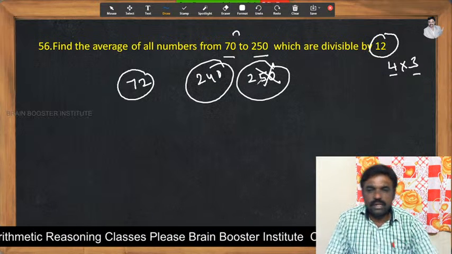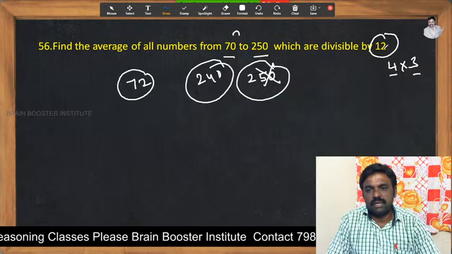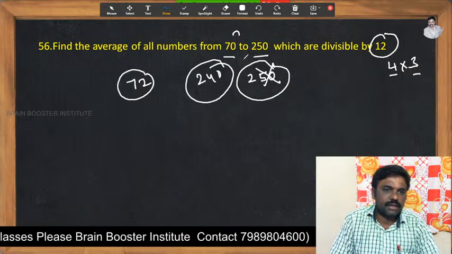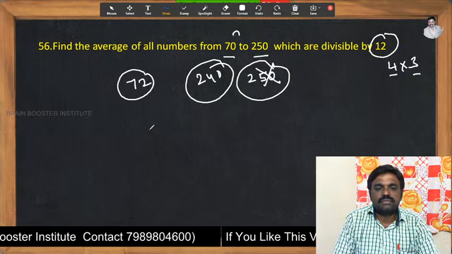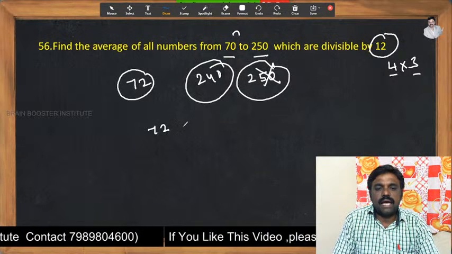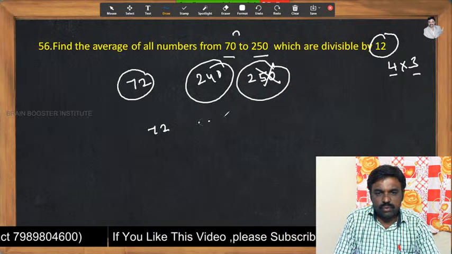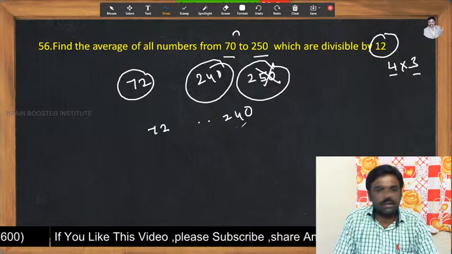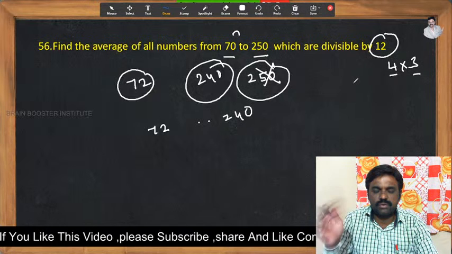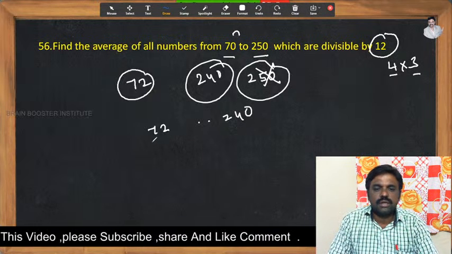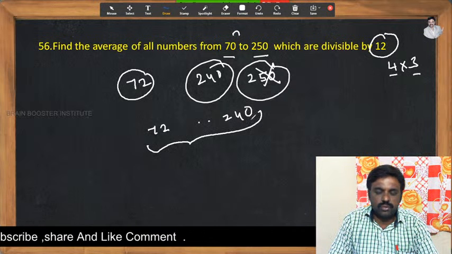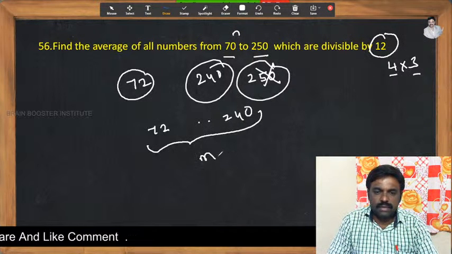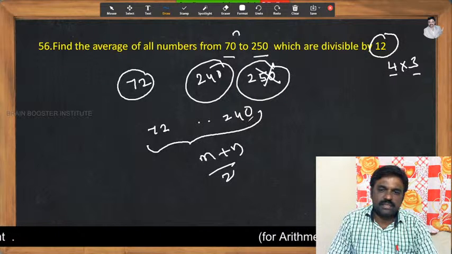Now 240 is the last multiple of 12 between 70 and 250. So we need to calculate the average from 72 to 240. These are all even numbers, because multiples of 12 are always even numbers. We have already learned that (m plus n) by 2 is the formula, where m is 72 and n is 240.